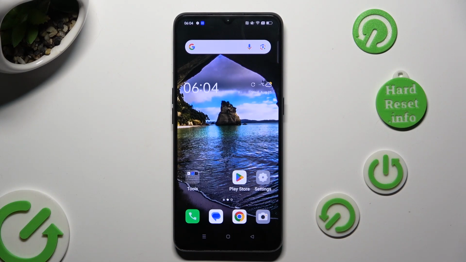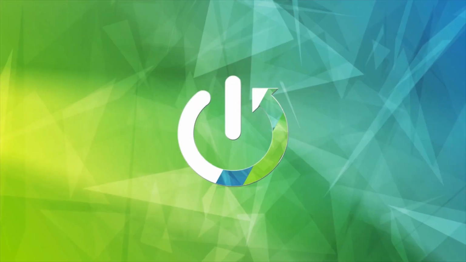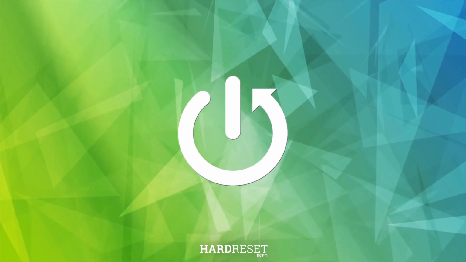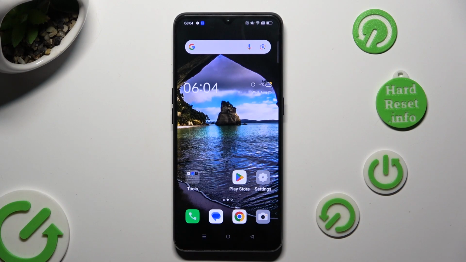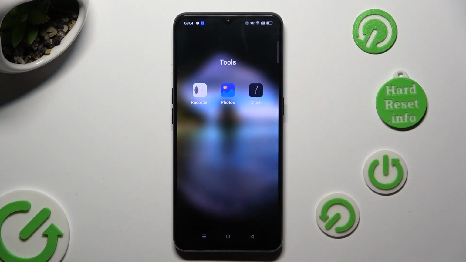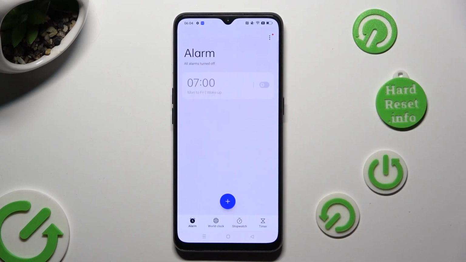Hi! In front of me is Oppo Find X2 Lite, and today I would like to show you how you can set up an alarm clock. Firstly, you need to find Clock app, and when you find it, click on it. Then choose Alarm section at the bottom left corner. And before adding your alarm, tap on those three dots at the top right one.